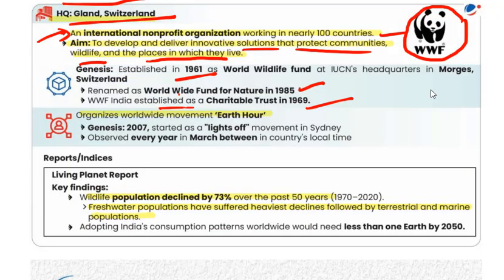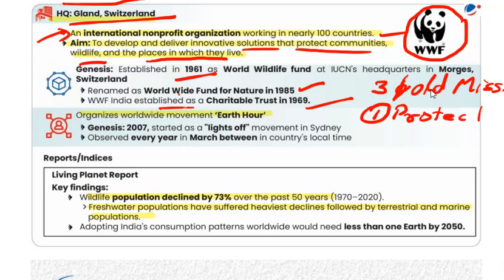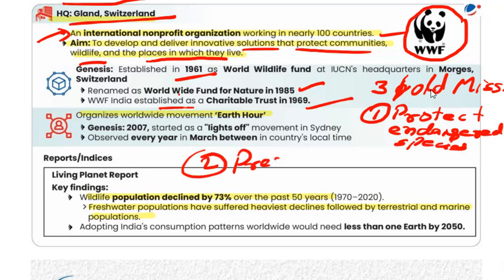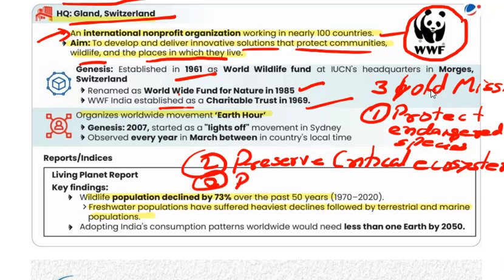Actually, WWF has threefold mission. First is protect endangered species. Second is preserve critical ecosystem. And third is promote sustainable practices.